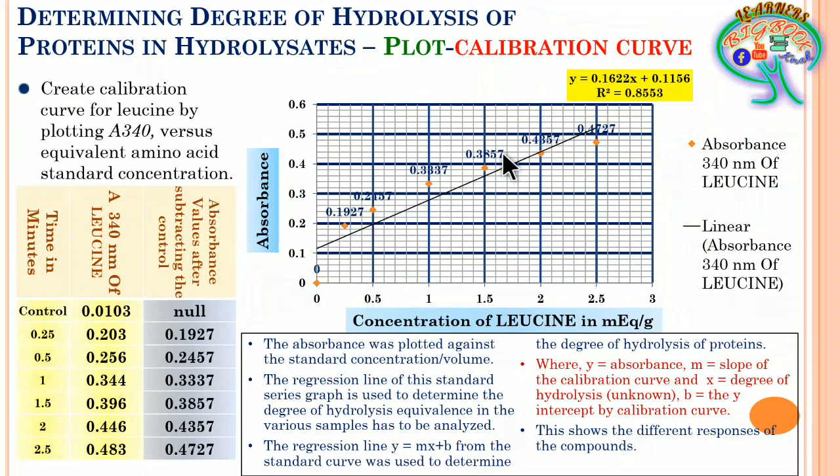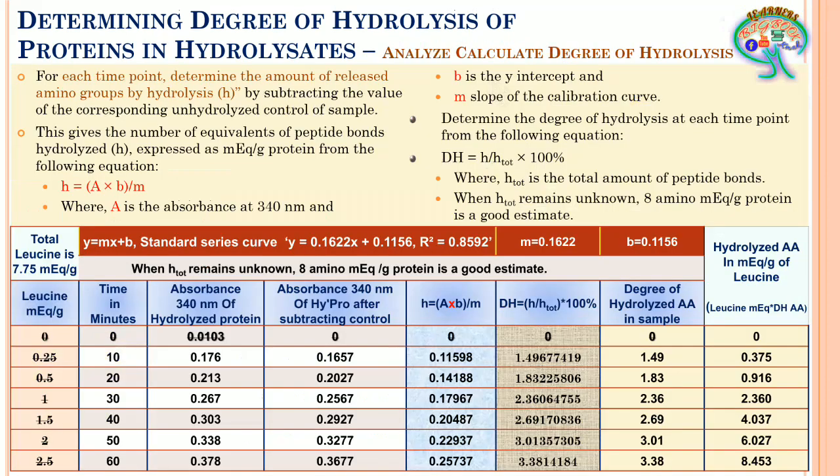By keeping these parameters within the calibration curve or the linear regression equation, we are going to calculate the degree of hydrolysis. Now here, before the degree of hydrolysis, we have to determine the amount of amino groups that has been hydrolyzed. That has to be calculated, where we are going to subtract the value of the corresponding unhydrolyzed control of the sample.